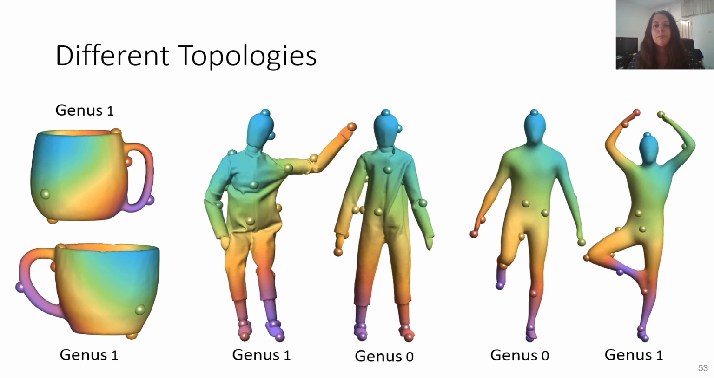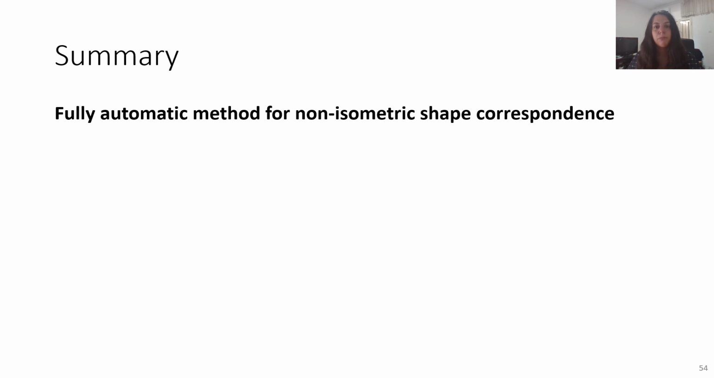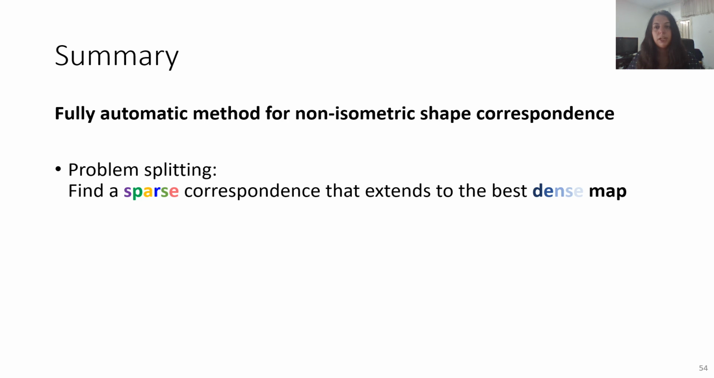Our method is applicable to shapes of any genus and can also match between shapes of different topologies, as seen here. In the paper, we have additional results showing the stability of our algorithm as well as an ablation study. To summarize, we provide a fully automatic method for non-isometric shape correspondence. We split the problem into two parts and compute the sparse landmark correspondence that can be extended to the best dense map between the shapes.